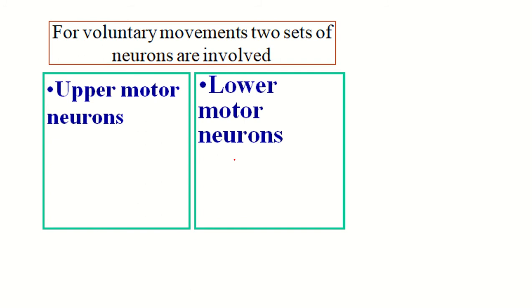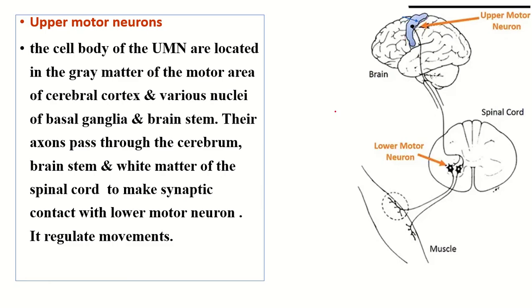For voluntary movement, two sets of neurons are involved: upper motor neurons and lower motor neurons. This is the location of the upper motor neuron and this is the location of the lower motor neuron. The cell bodies of upper motor neurons are located in the gray matter of the motor area of the cerebral cortex and various nuclei of the basal ganglia and brainstem. Their axons pass through the cerebrum, brainstem and white matter of the spinal cord to make synaptic contact with lower motor neurons. They regulate movement.